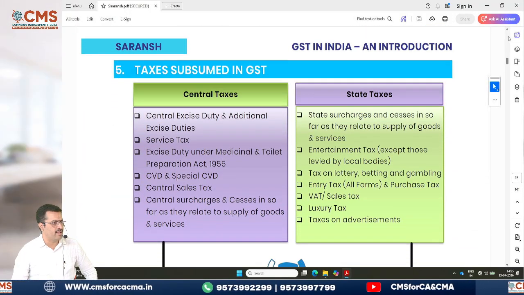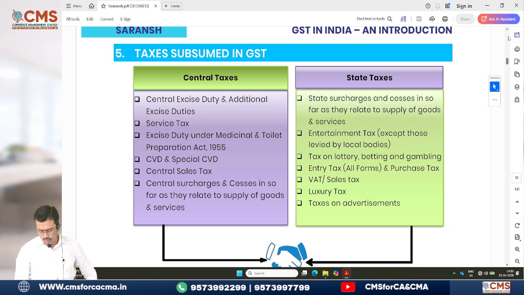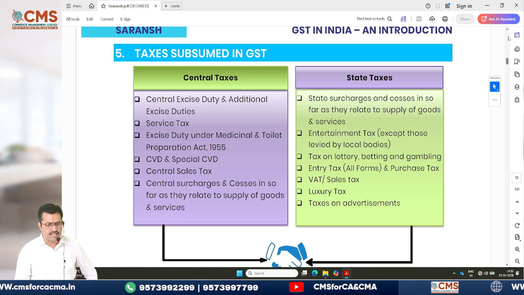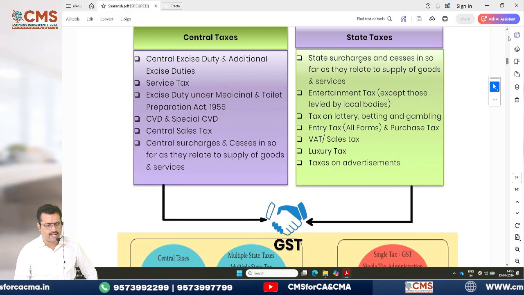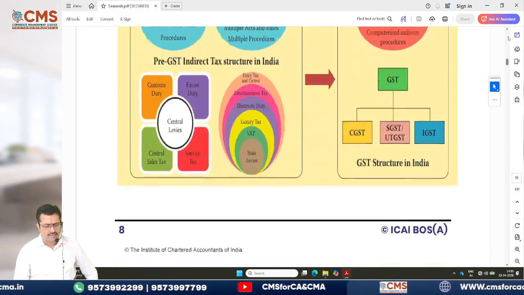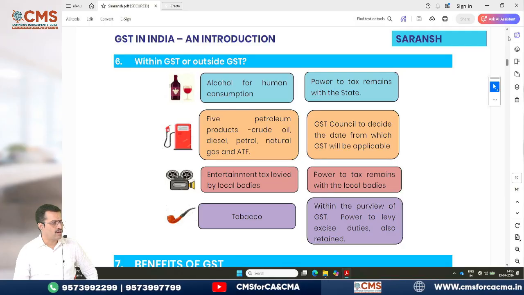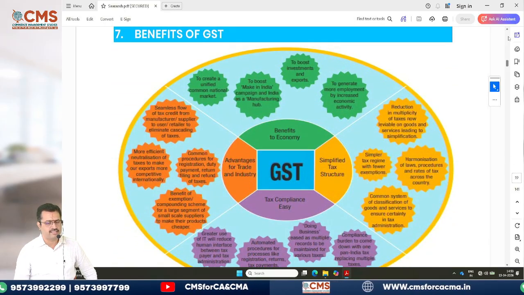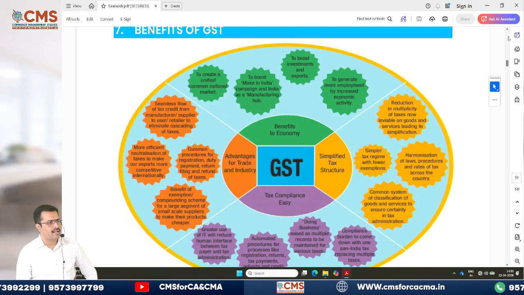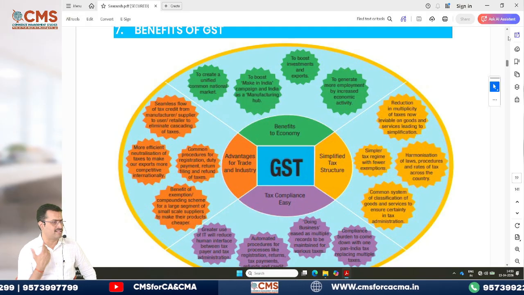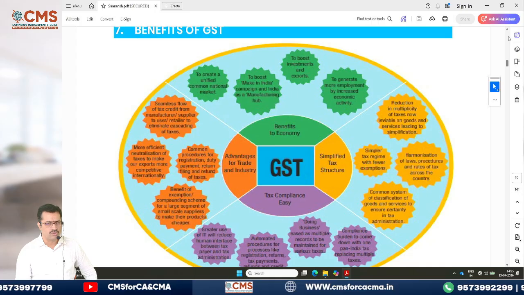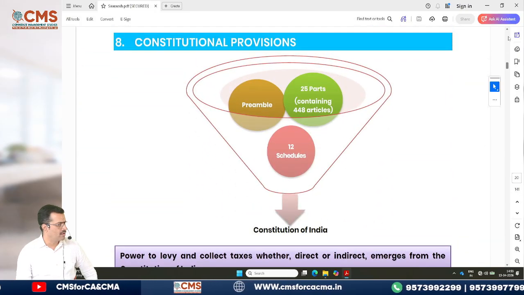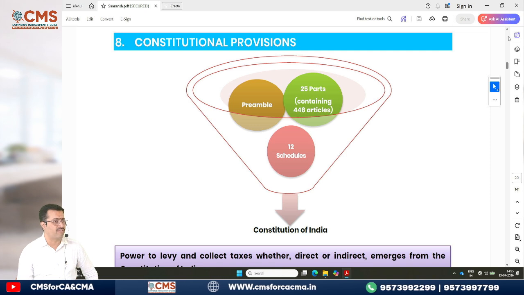This is one slide where the question is mandatorily being asked for 4 marks. What are the taxes that are subsumed into GST, they are asking you. Yes, mention any 4 direct and indirect taxes, they are saying. Then you also have what are the things which are outside the scope of GST, and this benefit of GST slide, this also they are asking for 4 marks. What are the benefits? Understood? So please go through this Saransh, which is a last minute referencer.